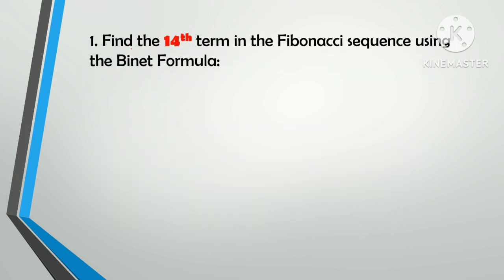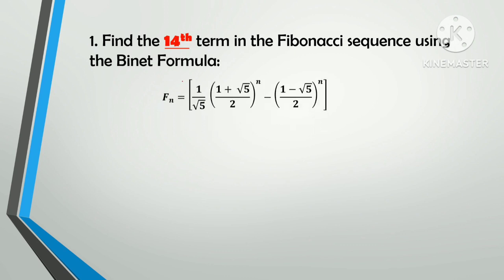For example, if you are asked to find the 14th term in the Fibonacci sequence using the Binet formula. So first, of course, the Binet formula is given by this. Next, let's plug in 14 for n. Meaning to say, we have to change this n to 14.